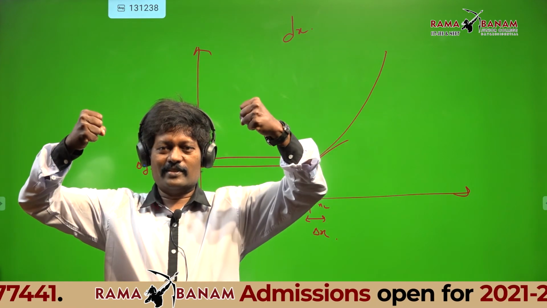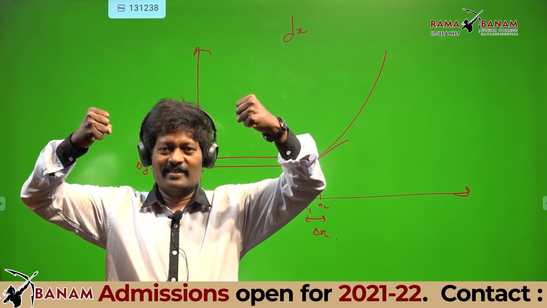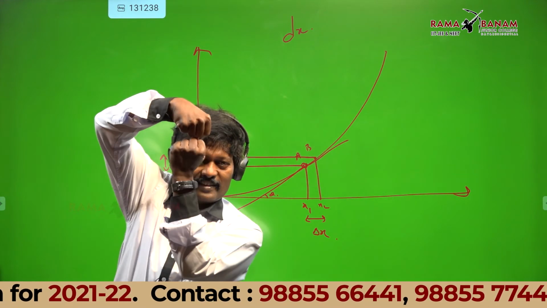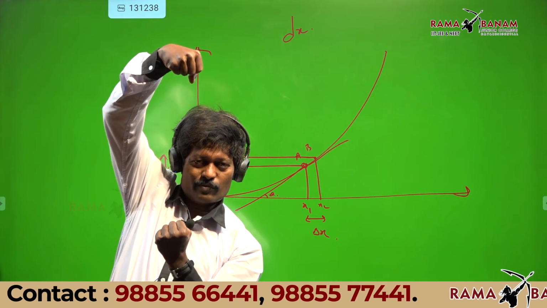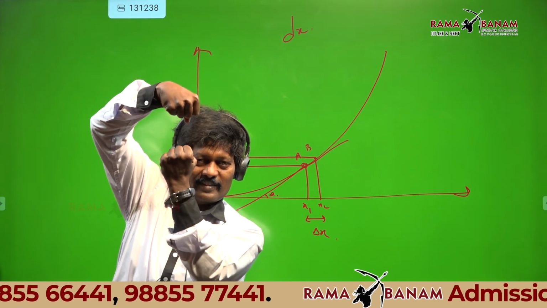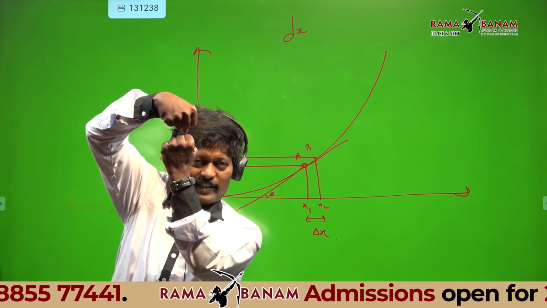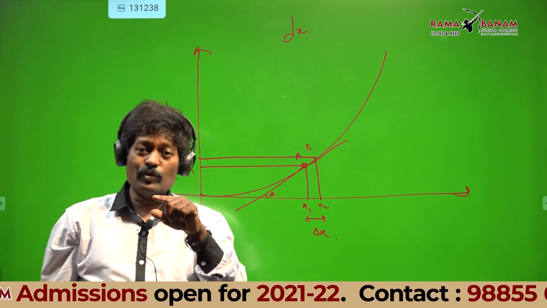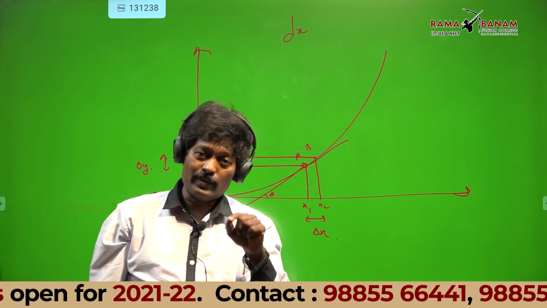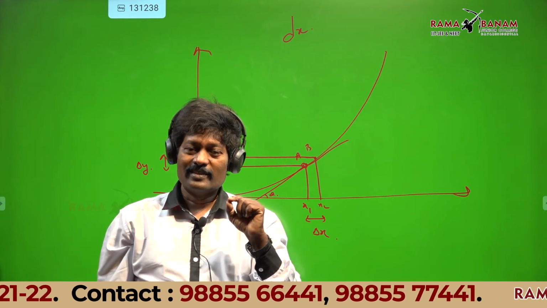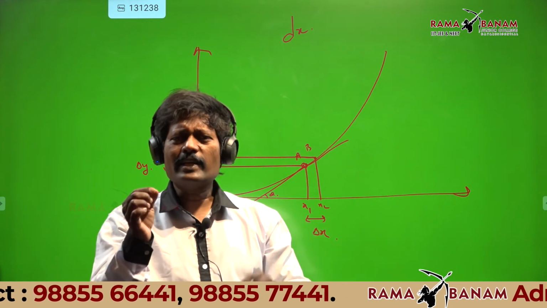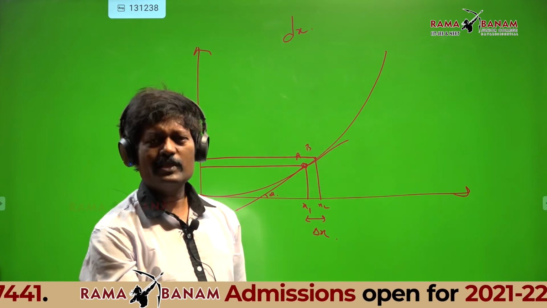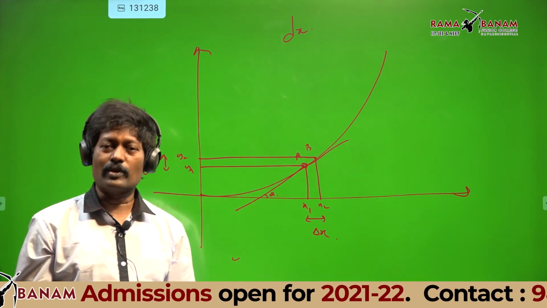If I pull like this, x2 minus x1 becomes delta x, then dx. y2 minus y1 becomes delta y, then dy. That means delta y is more, and dy is less. Dy and dx are infinitesimal quantities, that means very small quantities.